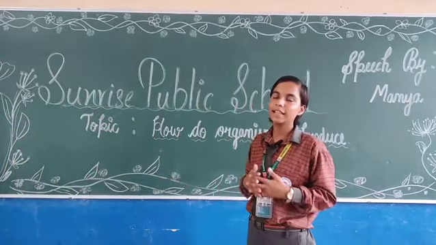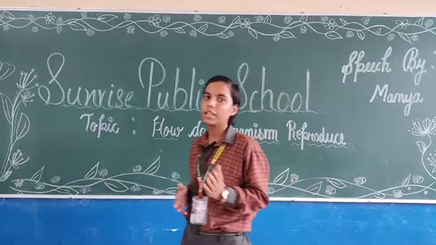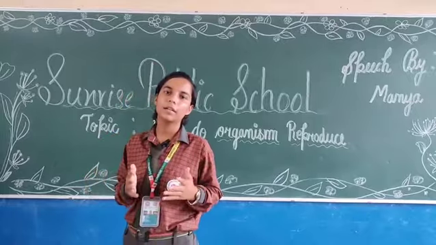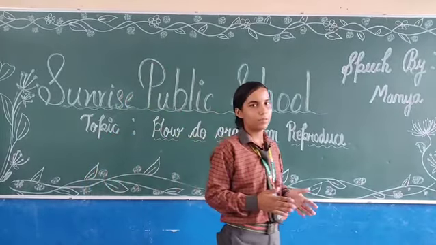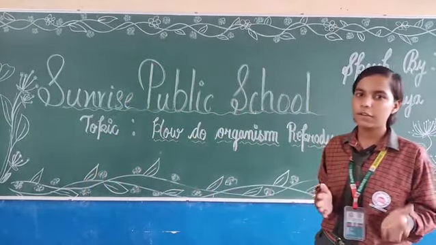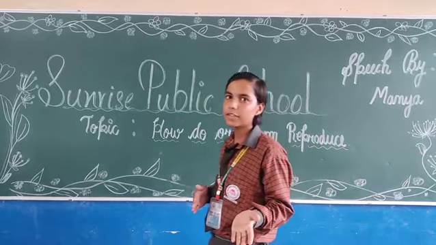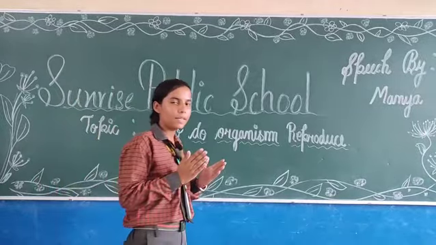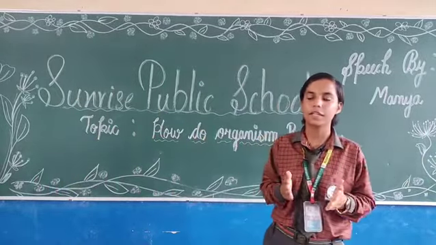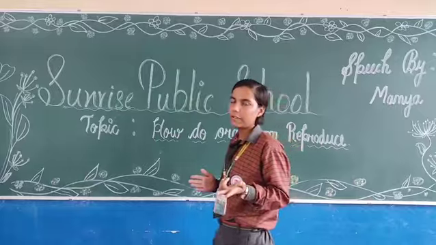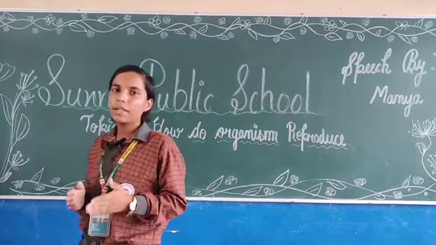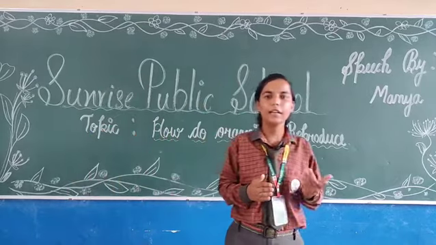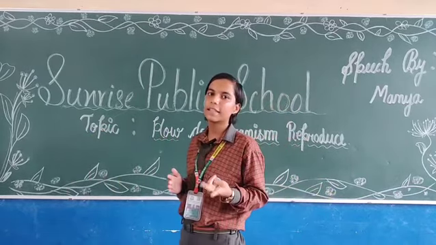Now, let's discuss sexual reproduction in plants. Mainly, sexual reproduction in plants occurs by the process named pollination. Pollination is the transfer of pollen grains from the anther of the stamen to the stigma of the carpel. Here, the stamen is the male reproductive part which contains anther and filament, and the carpel is the female reproductive part which is also known as pistil. It contains 3 parts which are style, stigma, and ovary.